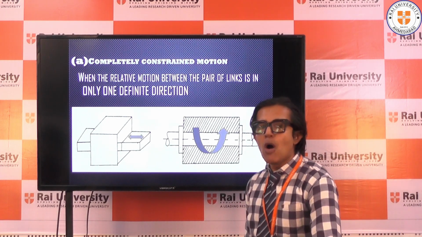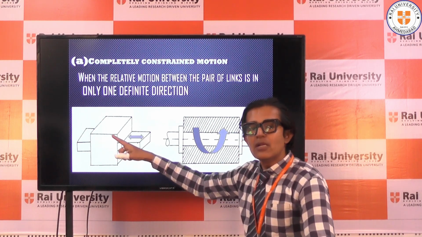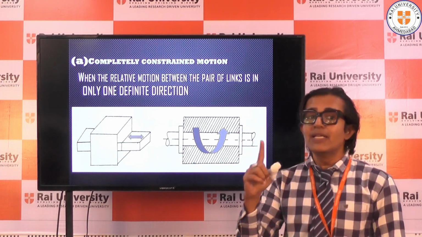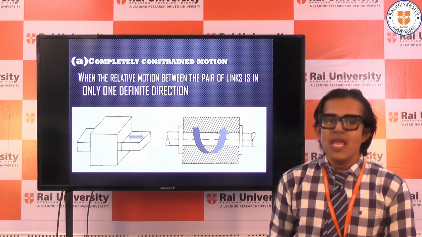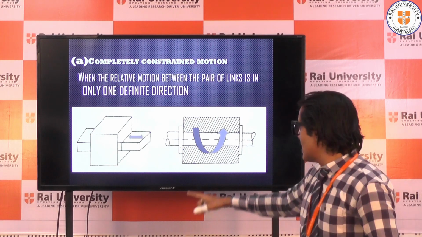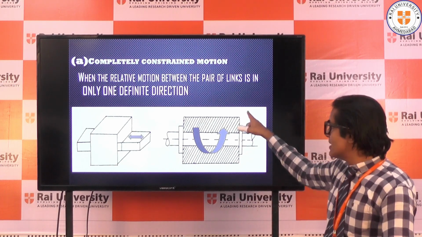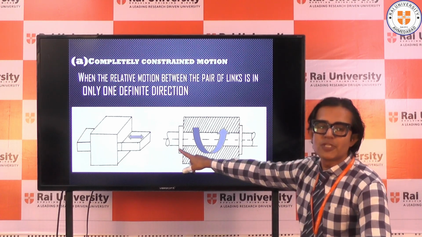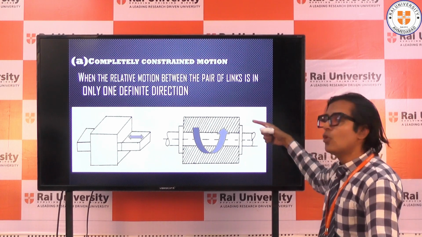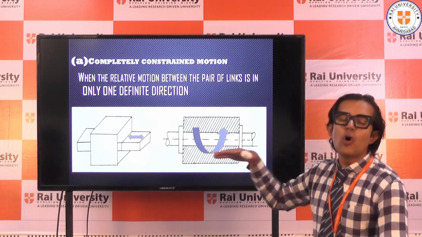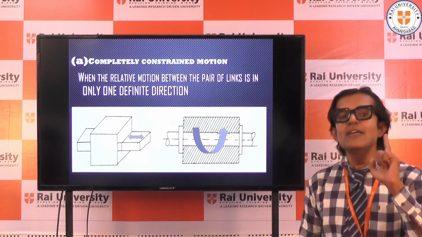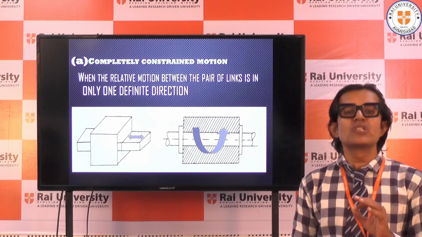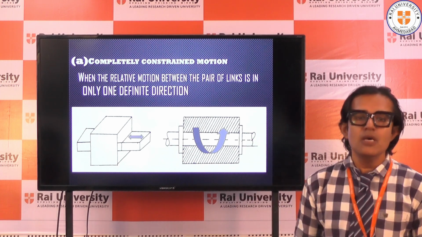This rectangular bar in the rectangular slot can only slide. It cannot rotate, right? In the same way, there is a shaft inside a bearing, fixed with the keyways of the shaft. So the shaft can only rotate. It cannot move or slide. So when there is only one definite direction, that motion is called completely constrained motion.